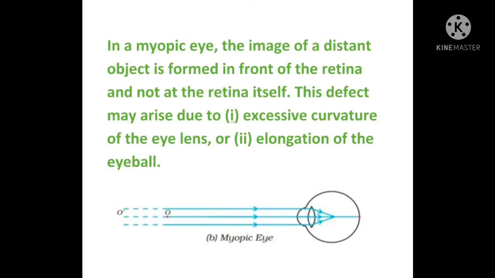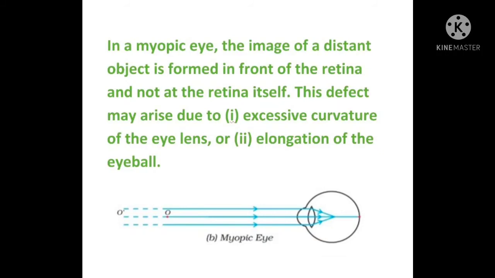You can see the small dot in the eye, that is the retina, but the image is formed in front of it and not at the retina itself. Then the person can't see clearly what is kept at a distance. That's why the person is suffering from myopia and has a myopic eye.